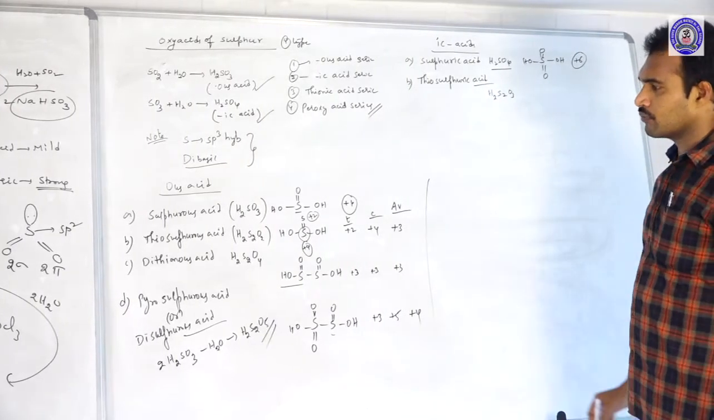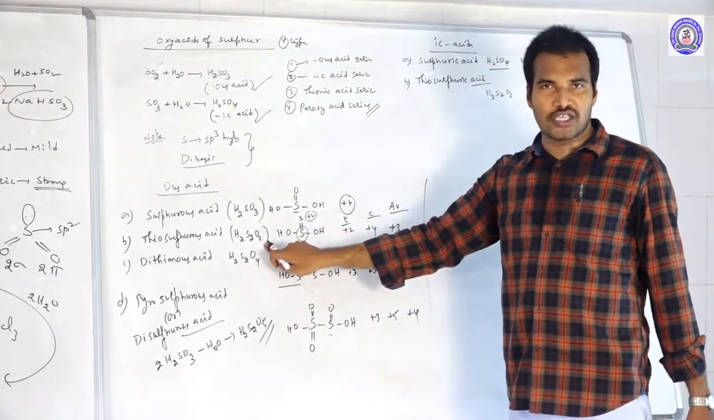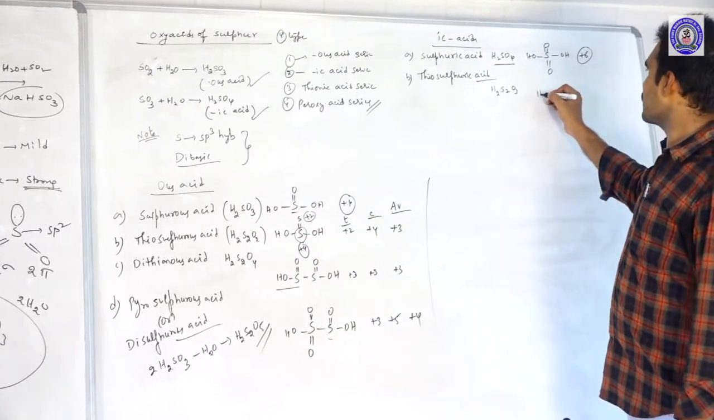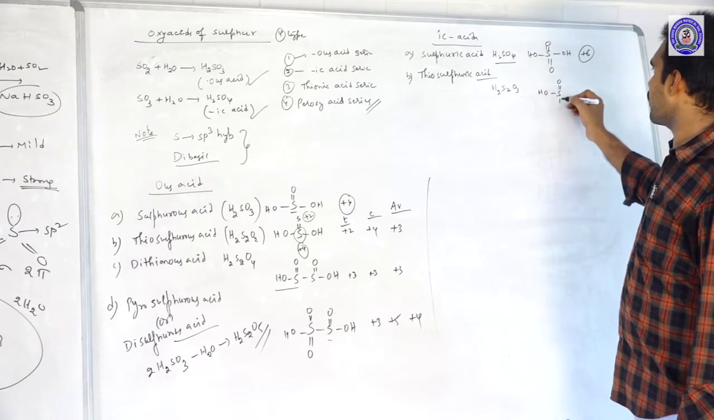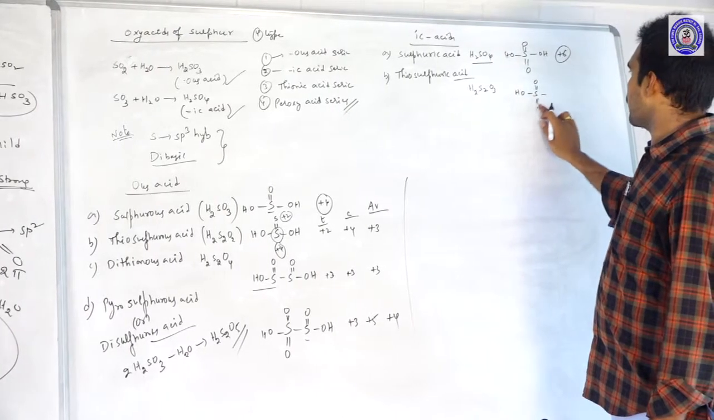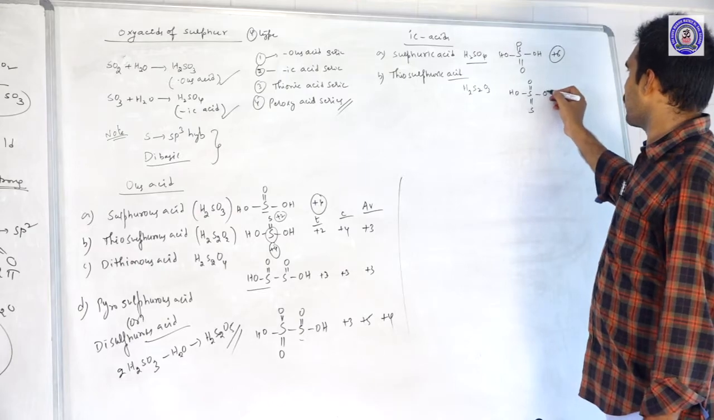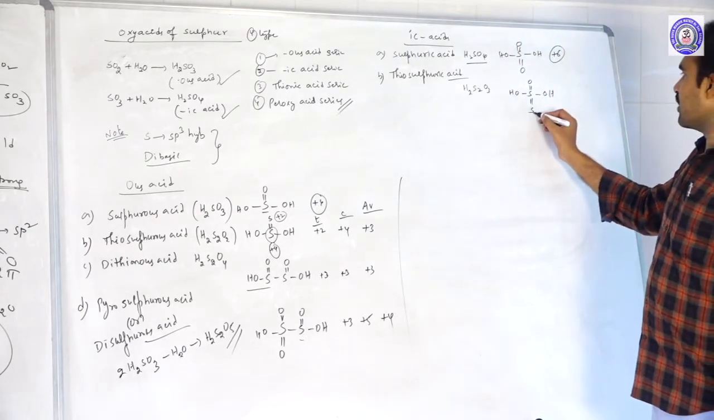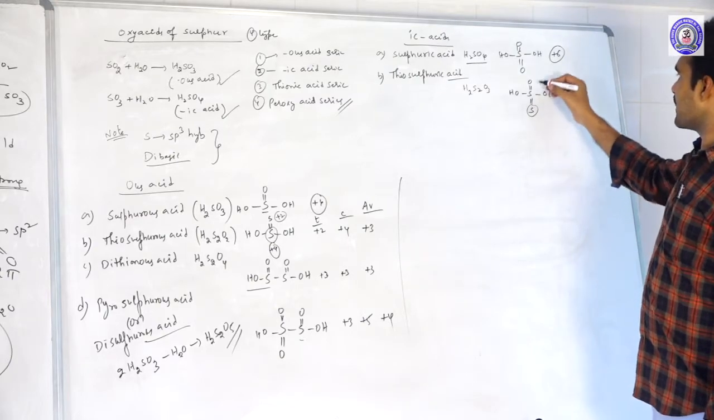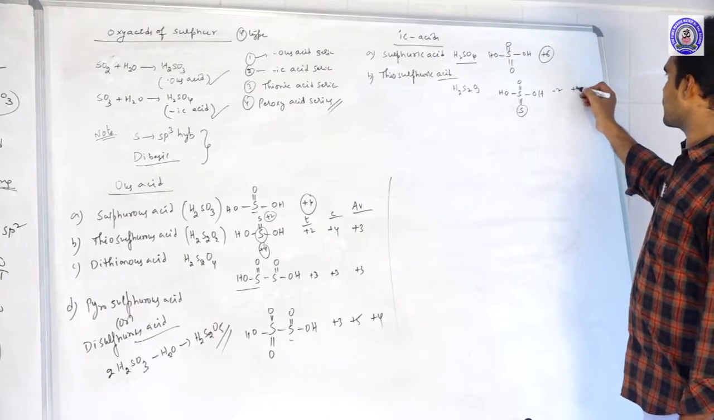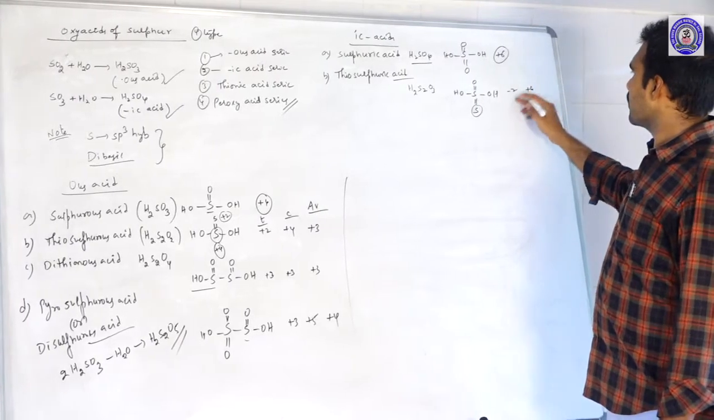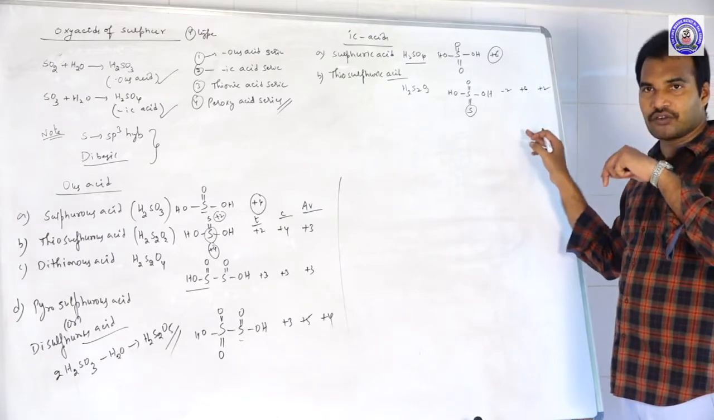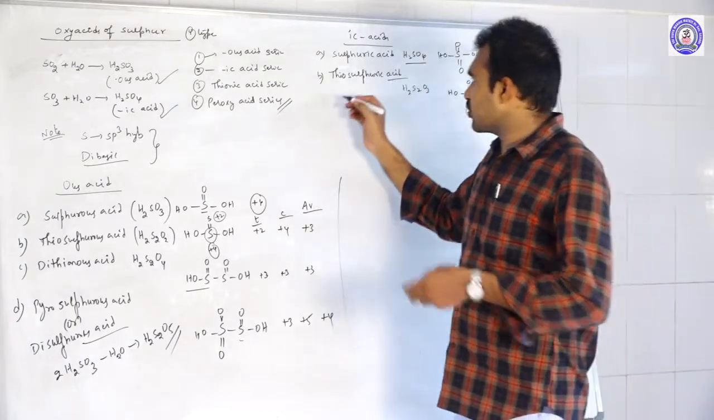The structure will be H2S2O3. See, H2S2O2 is thiosulfurous acid. H2S2O3 is thiosulfuric acid. So this is OH, double bond O, double bond S. Thio means double bond S. OH, H2S2O3. Okay, and this is a terminal. Terminal is -2. Central is +6. Average is +2: -2 plus +6 is +4, +4 by 2 is +2. This is thiosulfuric acid.